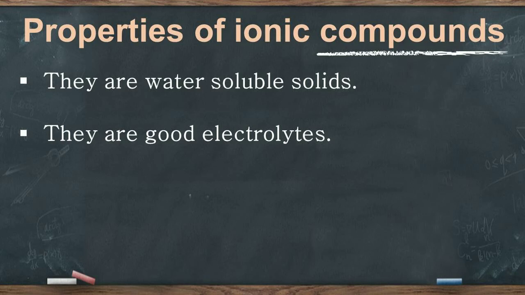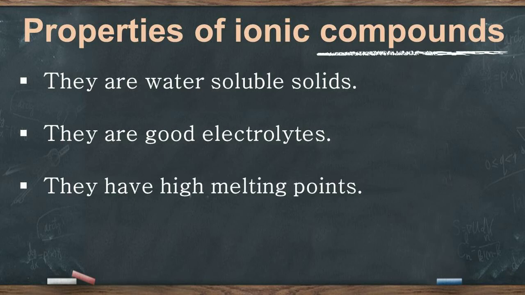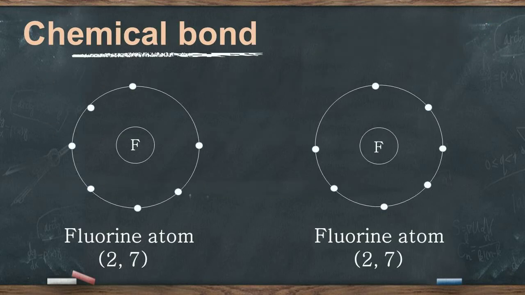Due to the strong electrostatic force of attraction between the ions, they have high melting points. An ionic bond is always formed between a metal and a non-metal because a metal can lose electrons and a non-metal can gain electrons.